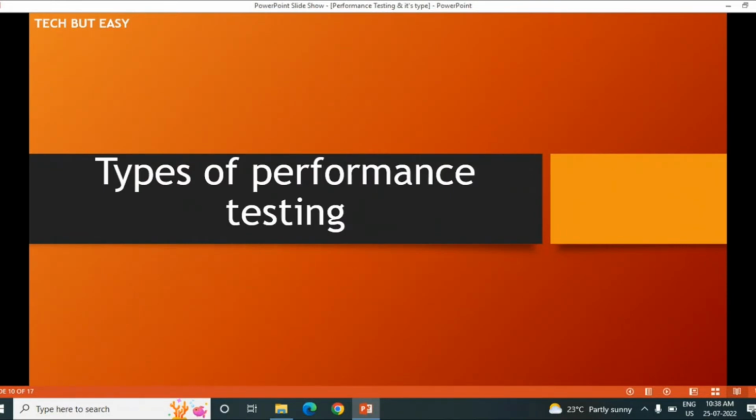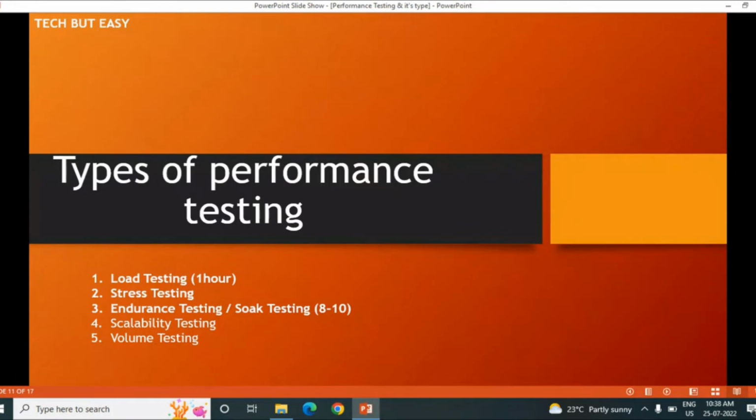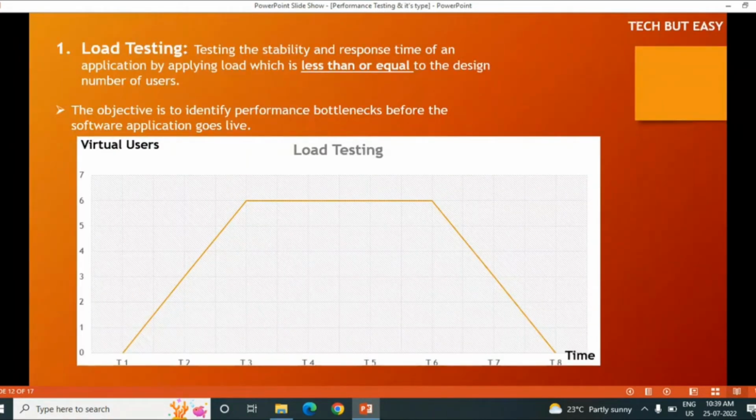Now comes the types of performance testing. How many types are there? There are basically 5 types of performance testing: load testing, stress testing, endurance testing, which we also call soak testing, scalability testing and volume testing. These 5 types of testing are there. Let's understand them one by one.